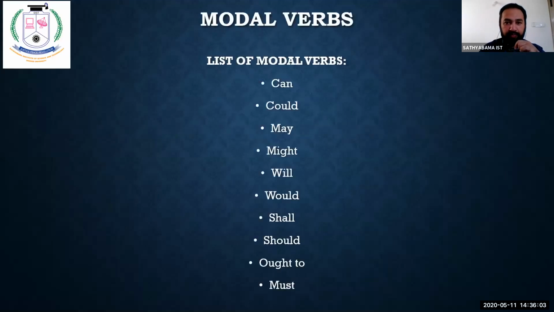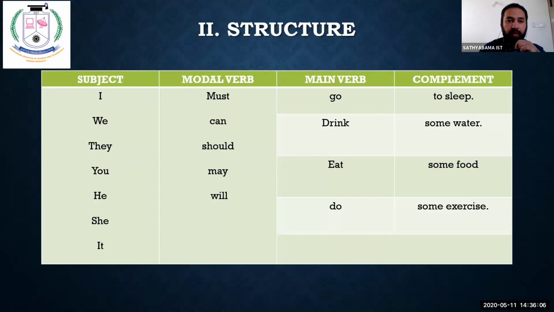Okay. Now, subjects. We all know about first person to third person, the first person singular to third person plural: I, we, they, you, he, she, it. Now, see the modal verb.